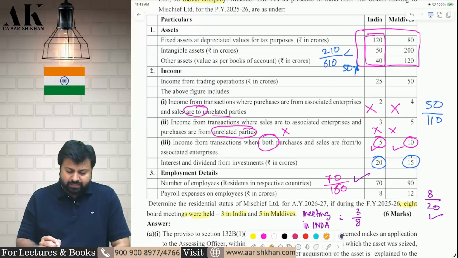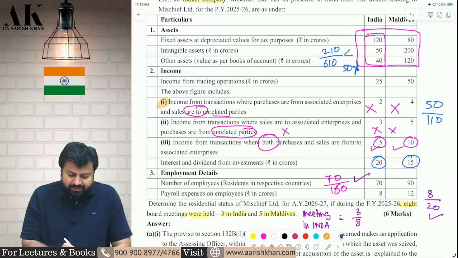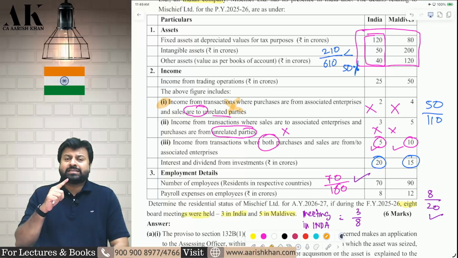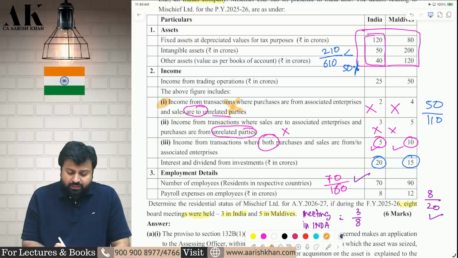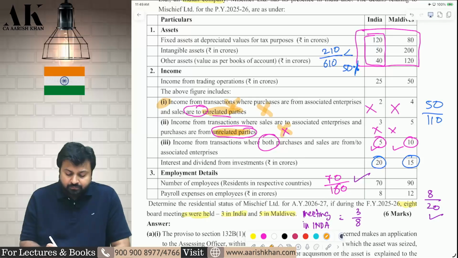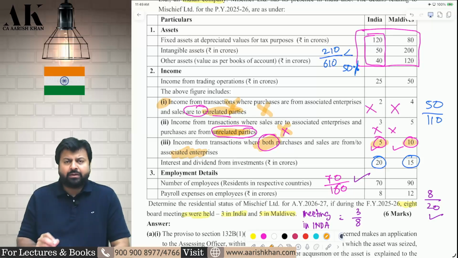Let's test the passive income. First of all, is the first income passive income? The answer is no. Why? Because for passive income, you should purchase from and sell both to an associate enterprise. Here you are selling to an unrelated party, therefore this is not passive income. The second is also not passive income because here you are purchasing from an unrelated party. Third, you are purchasing from and selling to associate enterprises, therefore this 5 lakhs and this 10 lakhs will come in passive income.